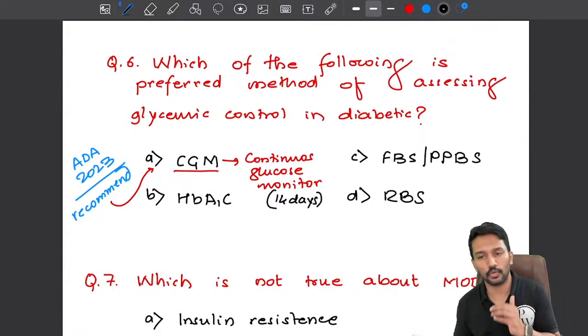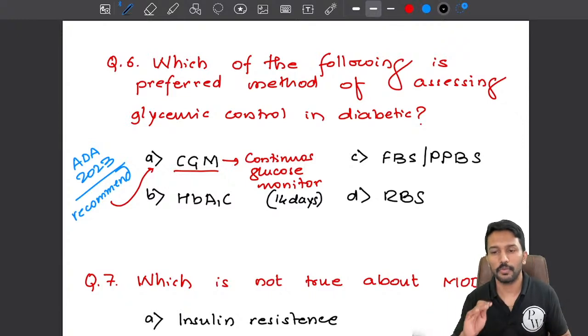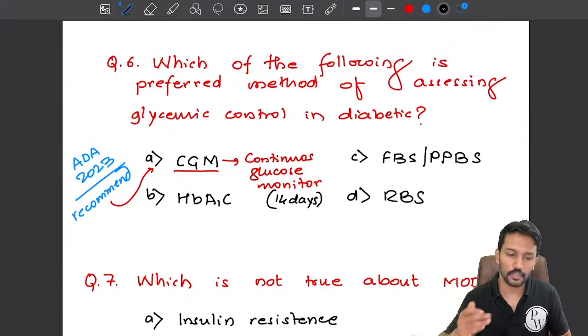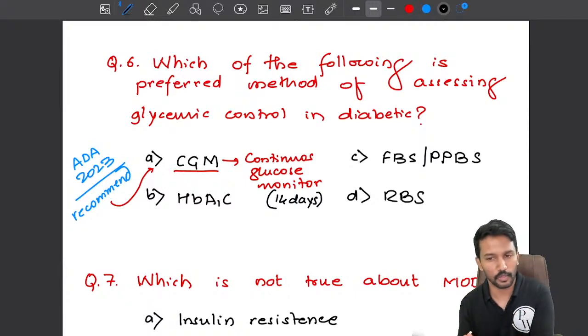What was the average blood glucose level? What was the lowest level? What was the highest level? What percentage of time it was above the recommended level? What percentage of time it was below the recommended level? So we will understand clearly what is happening to the patient's blood glucose level.